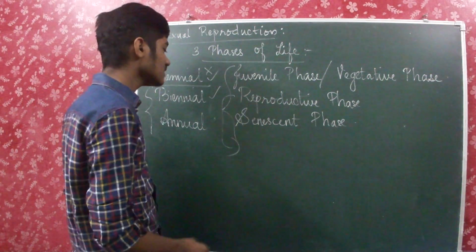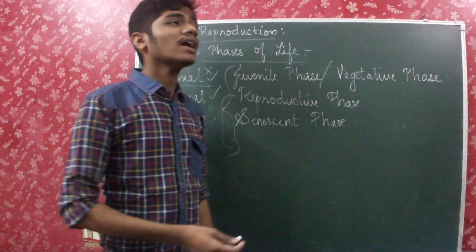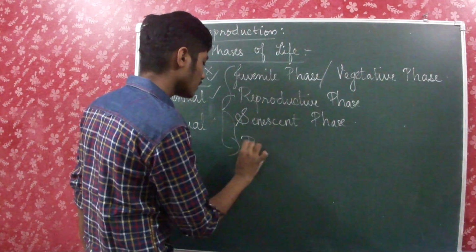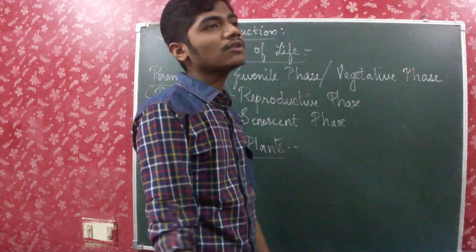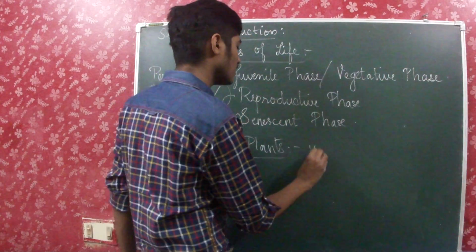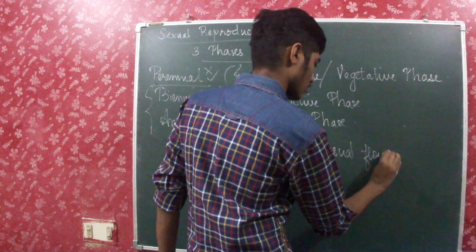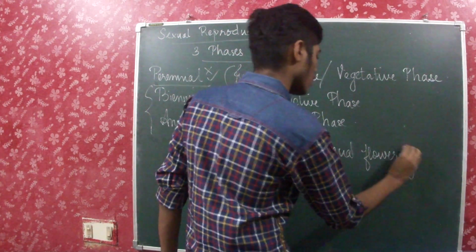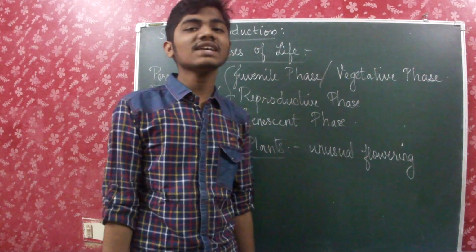So reproductive phase is when all the reproductive processes occur, and in plants we have to know about certain unusual flowering here. Unusual flowering, two distinct examples have been given.